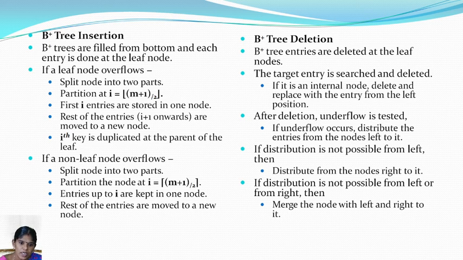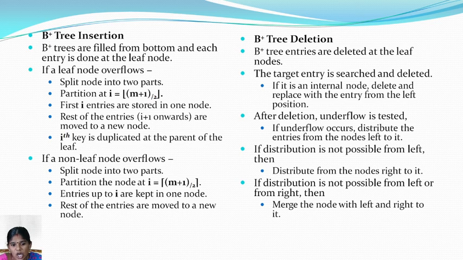It's a partition of i equal to (m plus 1) divided by 2. So the first i entries are stored in one node and the rest of the entries are moved to the new node. So the rest of the entries are moved to the new node, and the ith key is duplicated at the parent of the leaf.